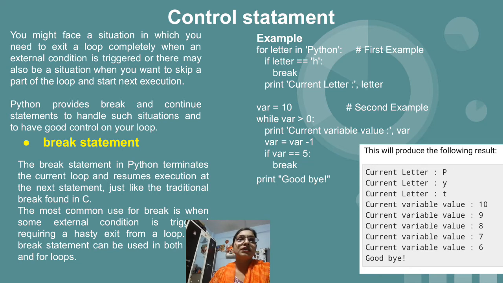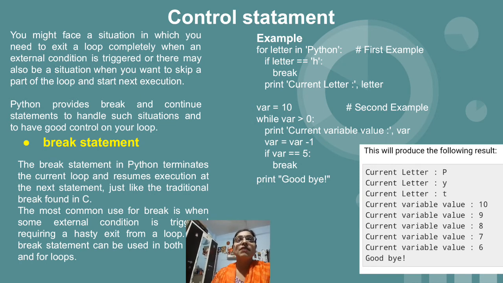on the output screen. After that T will be stored inside letter, and after that we have the letter H, right? Our condition is if letter equal to H, so H equal to H, the condition is true, because of which break will occur. So break means what? It will send you out of the for loop. The print statement, current letter colon letter, is part of the for loop. So because of break we will be thrown out of the for loop.